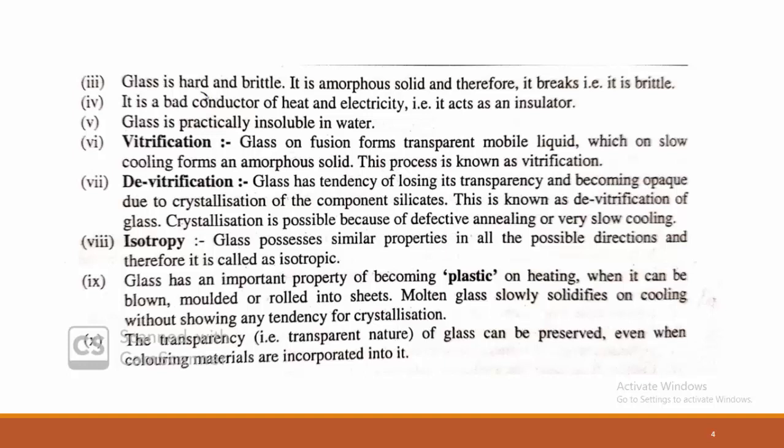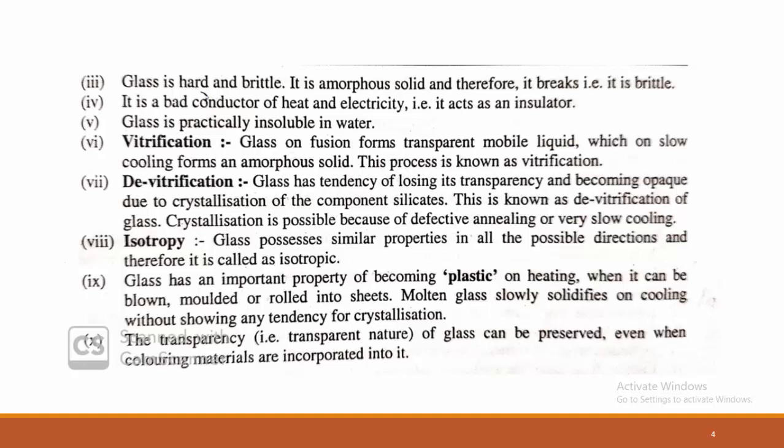Now see, glass has the property of vitrification, and it also has devitrification. What is devitrification? Glass has a tendency of losing its transparency, becoming opaque in nature due to the crystallization of the component silicates. This crystallization is possible due to defective annealing. Annealing is nothing but the process of slow cooling.